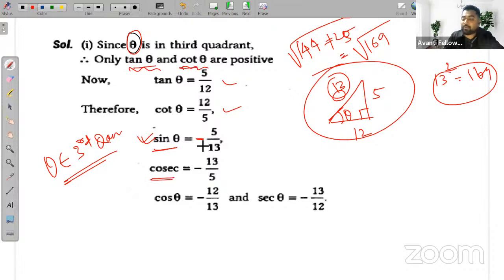So what will cosec theta be? Reciprocal of sin theta is cosec theta, that is minus 13 upon 5. And what is cos theta? B upon H, that is minus 12 upon 13, because theta is lying in third quadrant. That's why in third quadrant cos is negative. Sec theta will be the reciprocal of cos theta, that is minus 13 upon 12. Right? Okay, that is done.